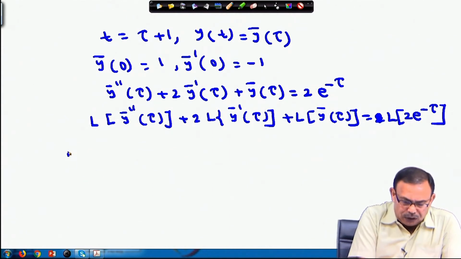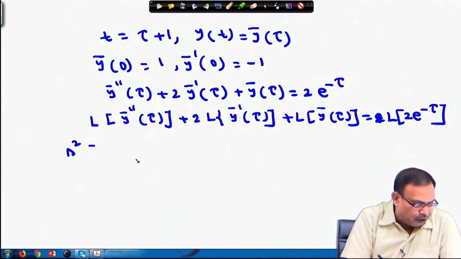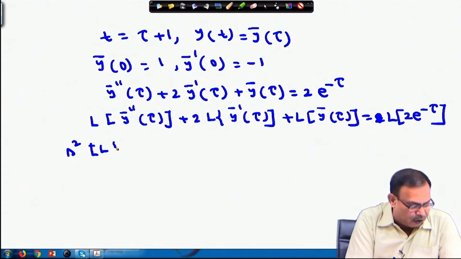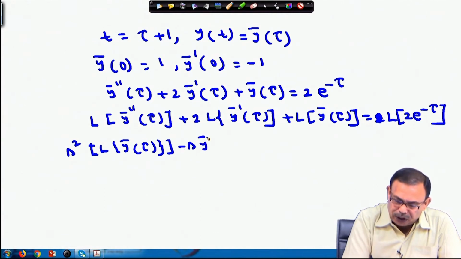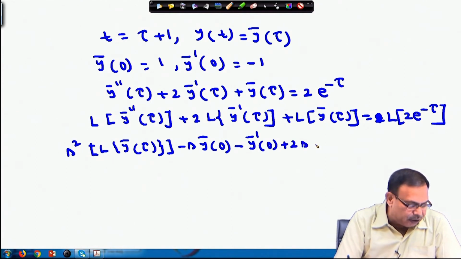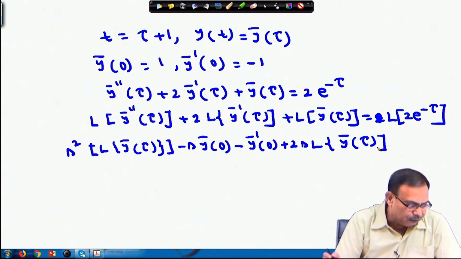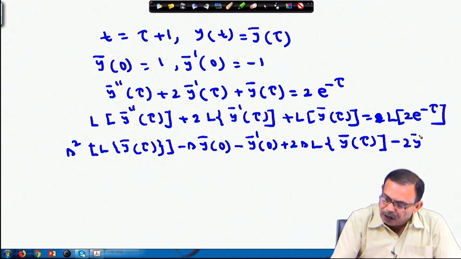The Laplace transform of y bar double dash is s square into Laplace transform of y bar tau minus s y bar 0 minus y bar dash 0, plus twice s Laplace transform of y bar tau minus 2 y bar 0.